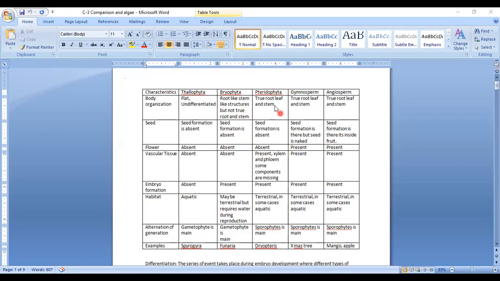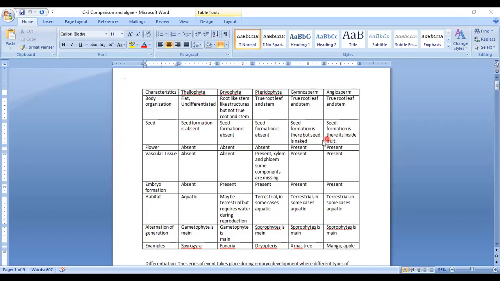In Pteridophyta and the others, true root, leaf, and stem structures are present. That means they are different in tissue organization as well as in external structure. Now, in all three cryptogams, seed formation is absent.